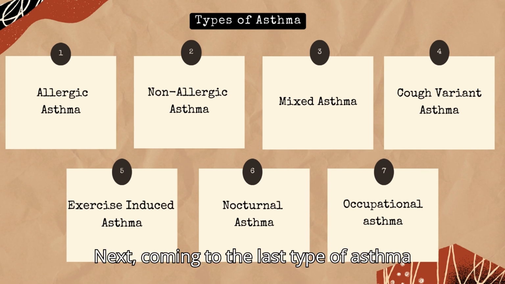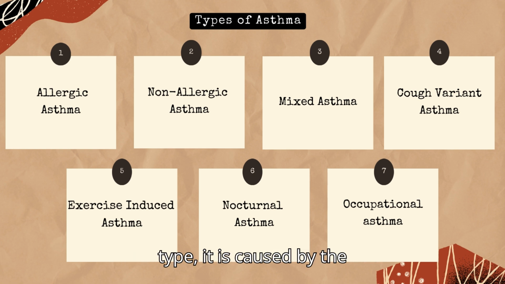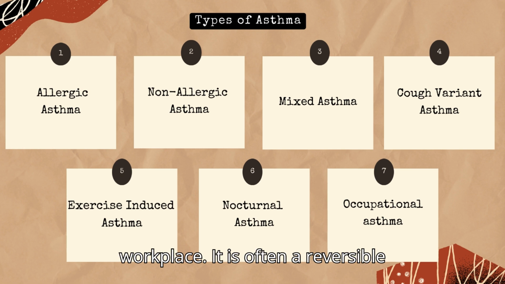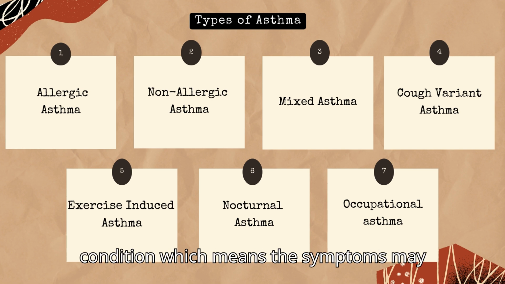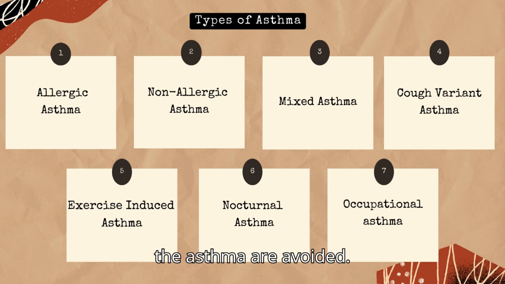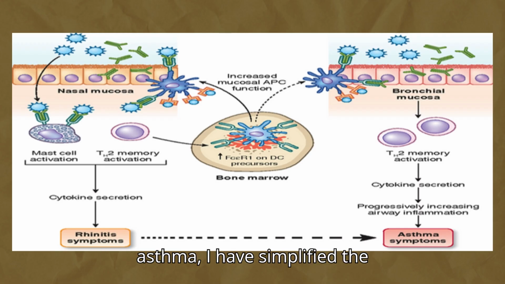Next, coming to the last type of asthma, that is occupational asthma. It is caused by exposure to inhaled irritants in the workplace. It is often a reversible condition, which means the symptoms may disappear when the irritants that cause the asthma are avoided. Next, coming to the pathophysiology of asthma, I have simplified the pathophysiology to help you all understand it in a smooth way.